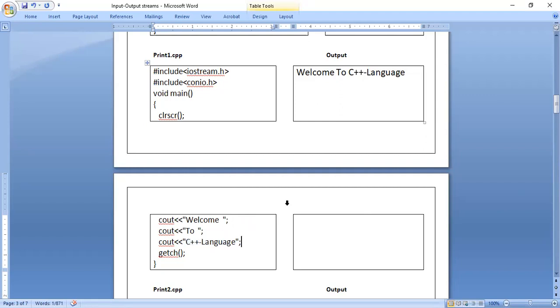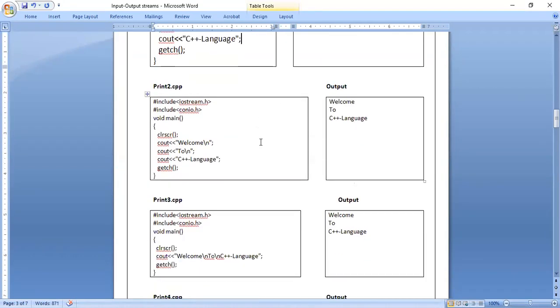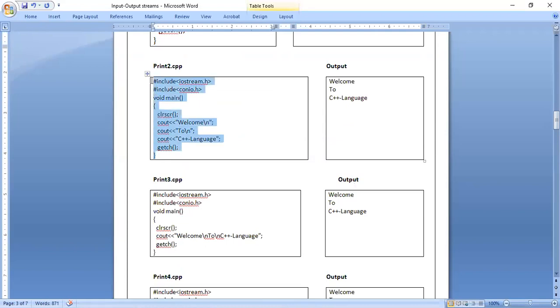I hope you people are getting it. If we don't use \n or endl, all the messages will appear in a single line. So next program, we will see what changes we have made when compared with the previous program.